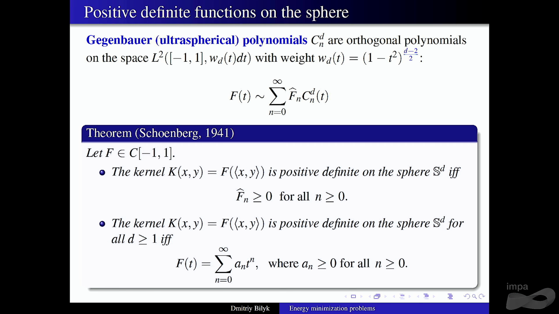So basically, if you consider this operator, let's just do things on the sphere. Well, if we did this on an arbitrary domain, you would be able to say that if this kernel is positive definite, then this would be a positive operator. So this is a Hilbert-Schmidt operator.